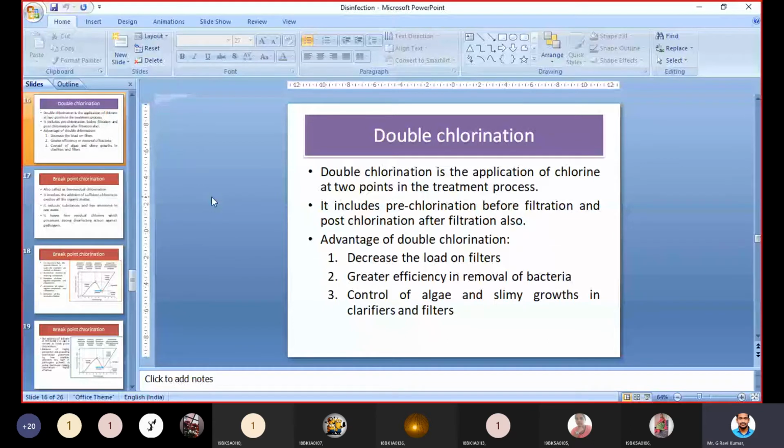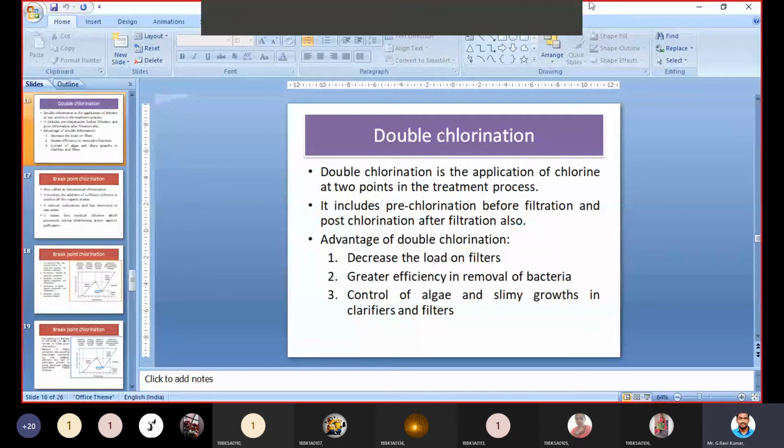So it includes pre-chlorination before filtration or before sedimentation, and also after filtration. Anyhow, we have to send that water for disinfection, and that kind of treatment is called double chlorination. Now, the advantages of double chlorination are: it will decrease the load of microorganisms on filters, give greater efficiency in the removal of bacteria, and control algae and slimy growths.